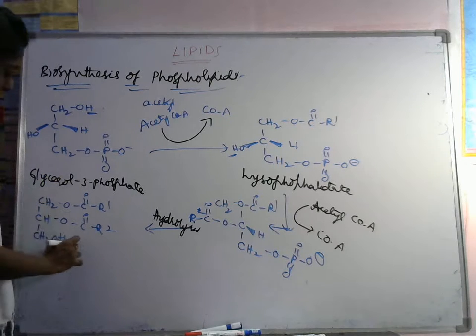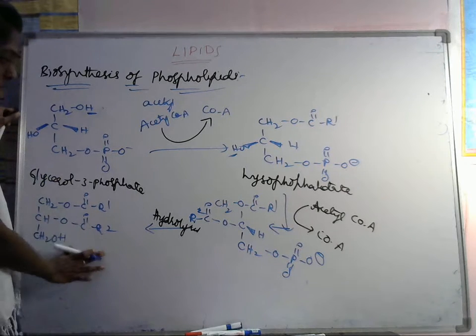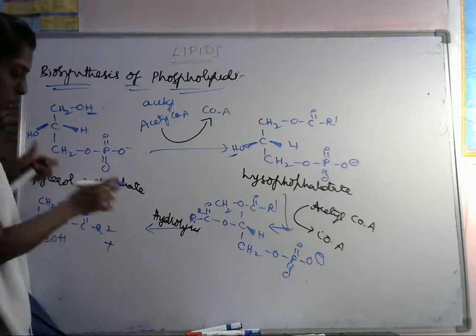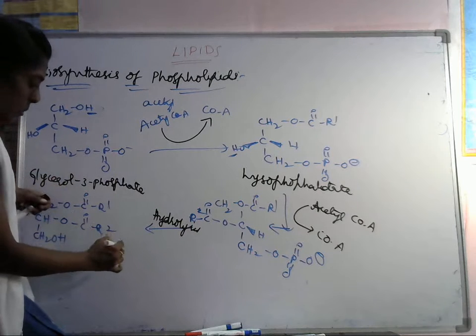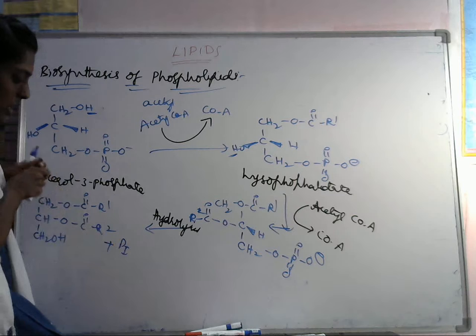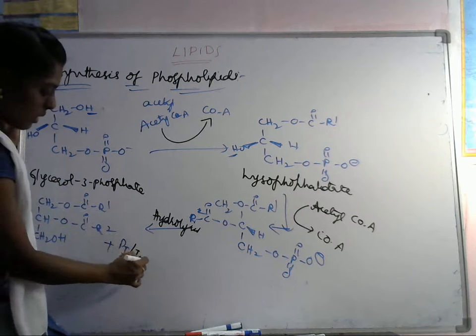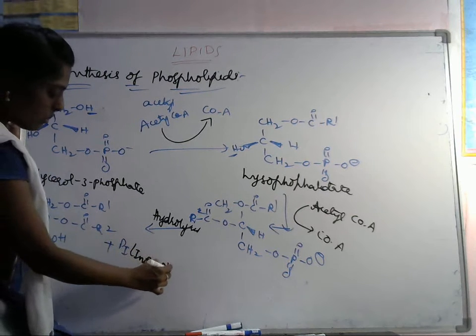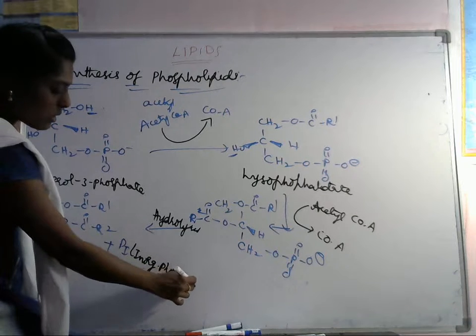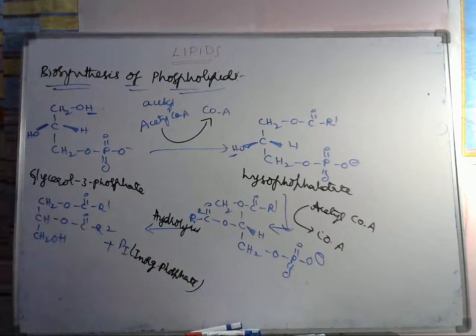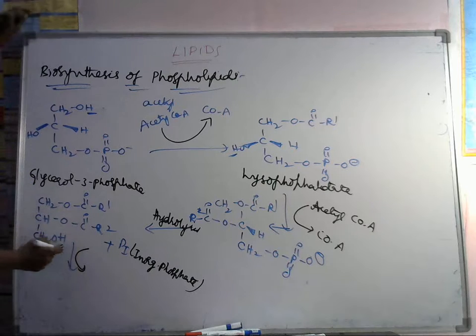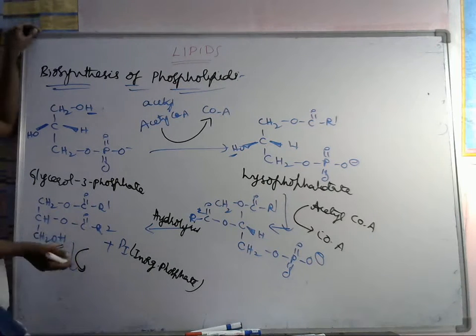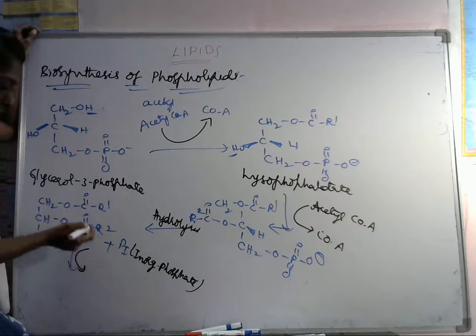Next, we are removing this phosphate. Pi means inorganic phosphate. Inorganic phosphate means we are removing this phosphate group. Again we have to use the acyl CoA because one more OH group is there, so we have to convert it into acetyl group, okay, acetyl group.